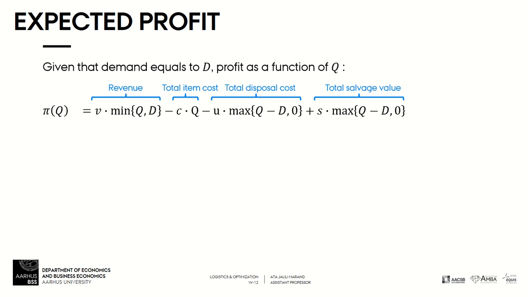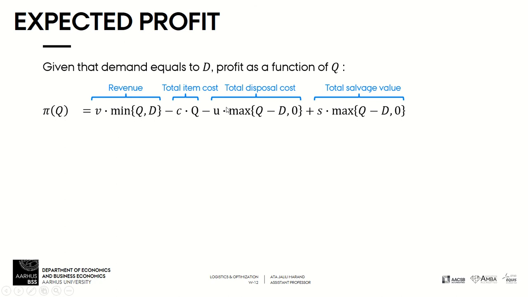So first we have revenue, which is V multiplied by the minimum of Q and D. Of course, we can only sell the minimum of these two quantities. Then we have purchase cost or total item cost. For each unit of this product, this Q, we will pay cost C.